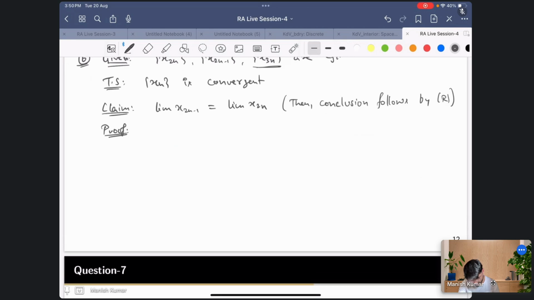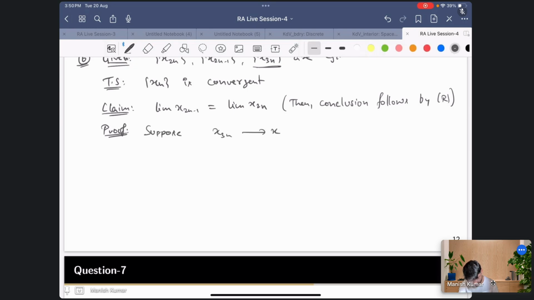so suppose, how should I write? Suppose this x2n is converging to x, or not x2n, let's say x3n. So just as I mentioned, suppose x3n converges to x.